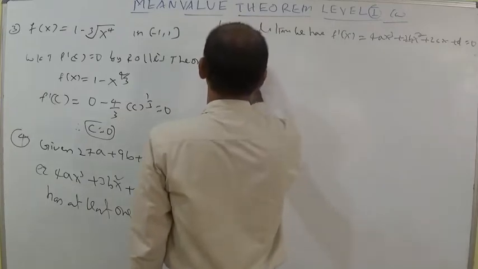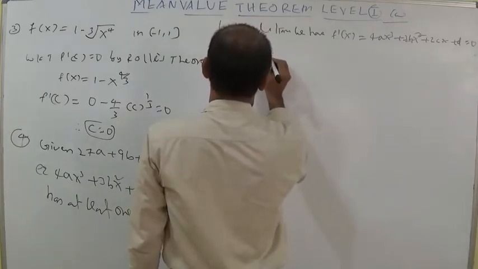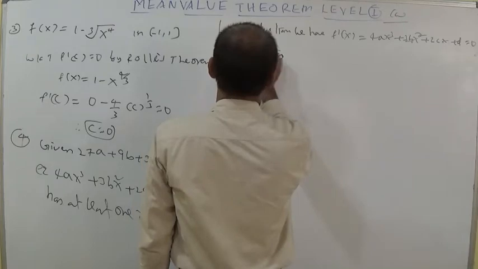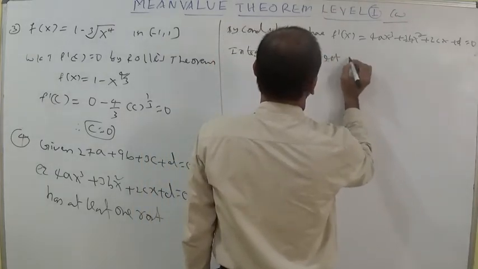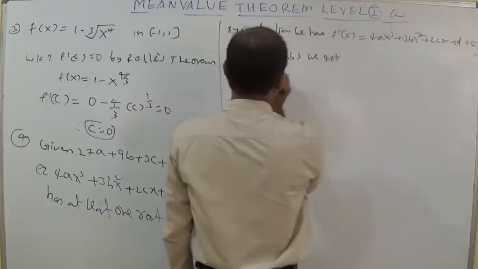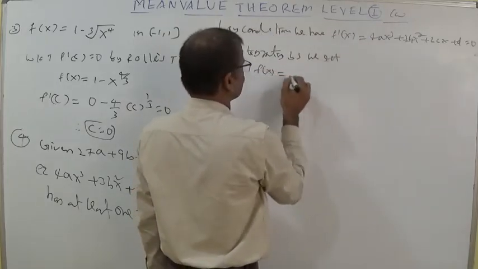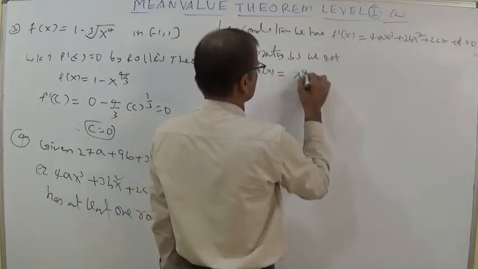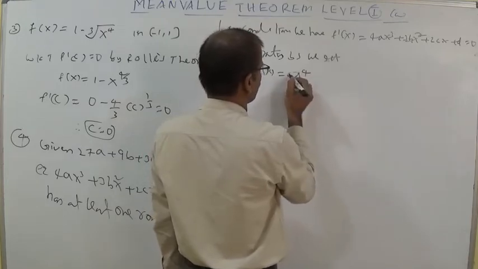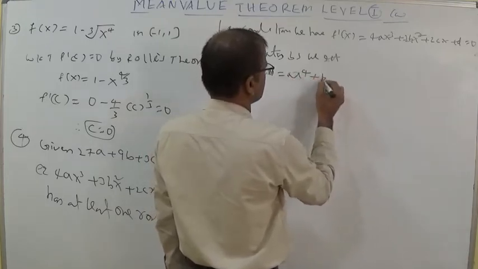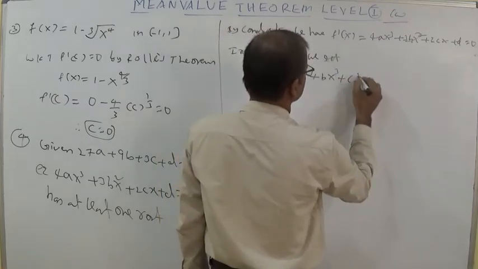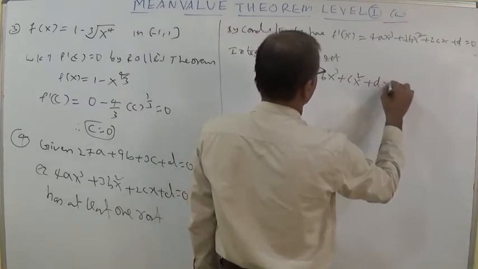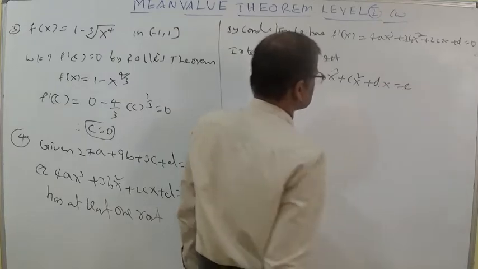Now, to calculate f of x, we need integration. Integrating both sides we get f of x is equal to ax power 4 plus bx cube plus cx square plus dx plus some constant e, you can write.